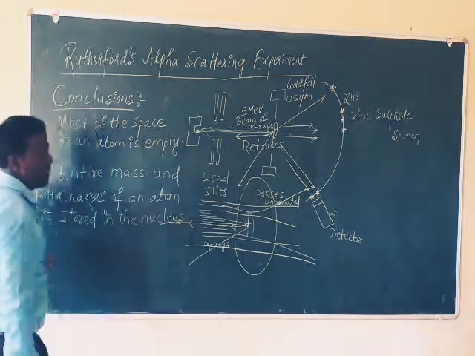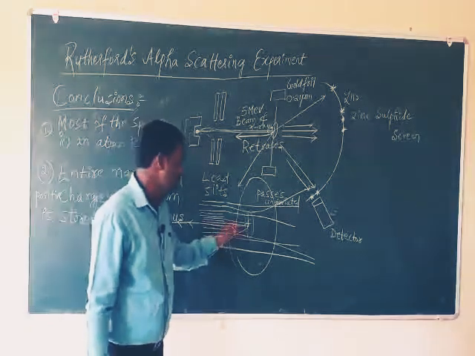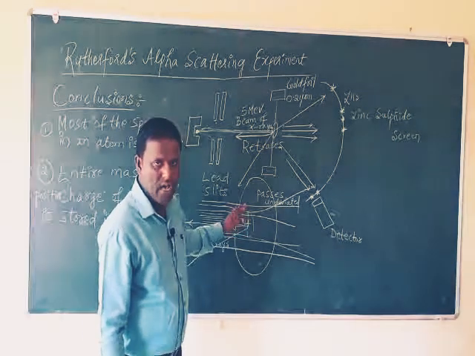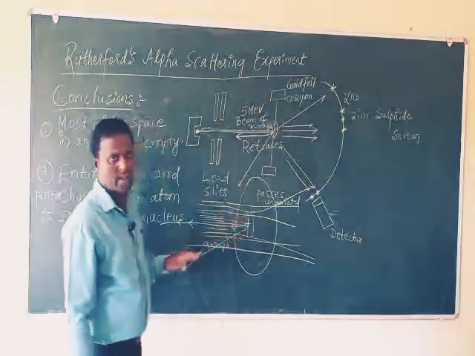So here the complete mass and the complete charge of an atom are present in the nucleus. This is the second point.